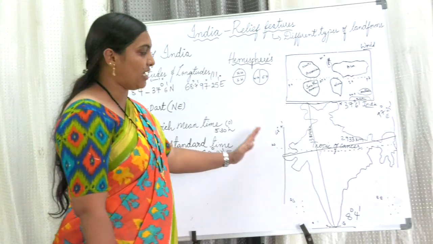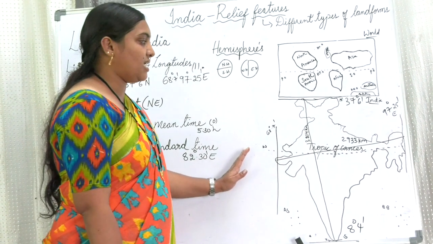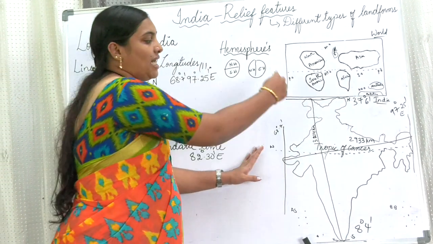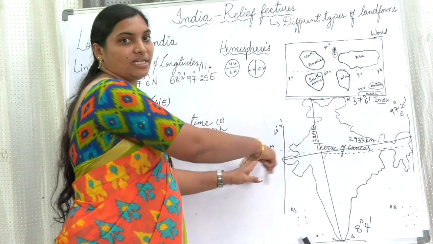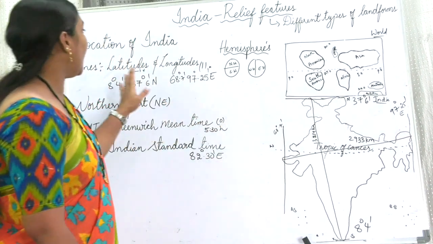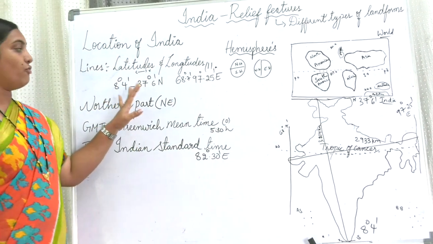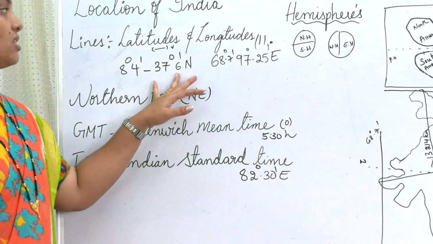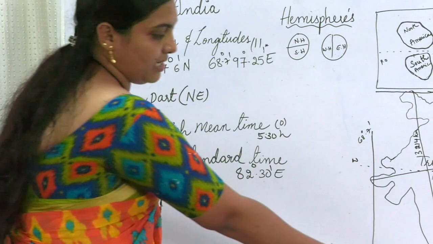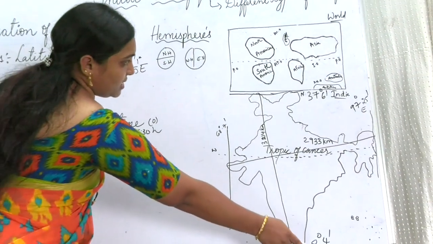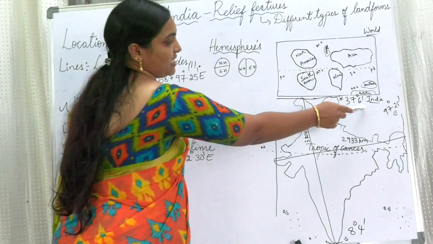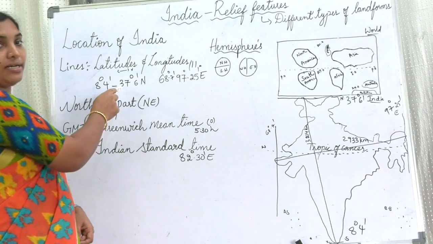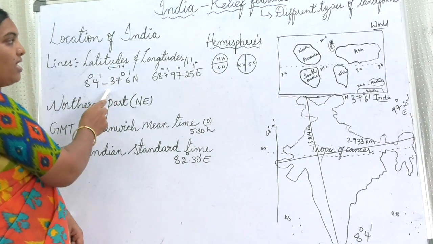See here, if you look at our India map, you will see so many lines which are drawn horizontal and parallel. India lies between 8 degrees 4 minutes to 37 degrees 6 minutes north latitude. So if you look here, 8 degrees 4 minutes to 37 degrees 6 minutes. What kind of latitude, children? North latitude.